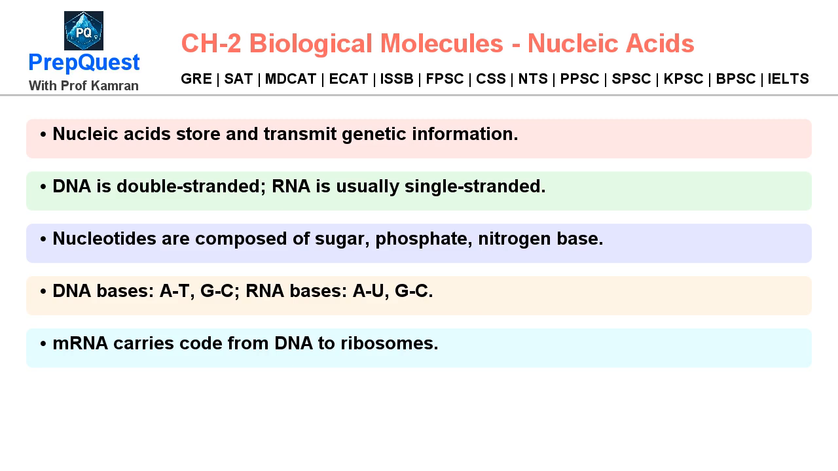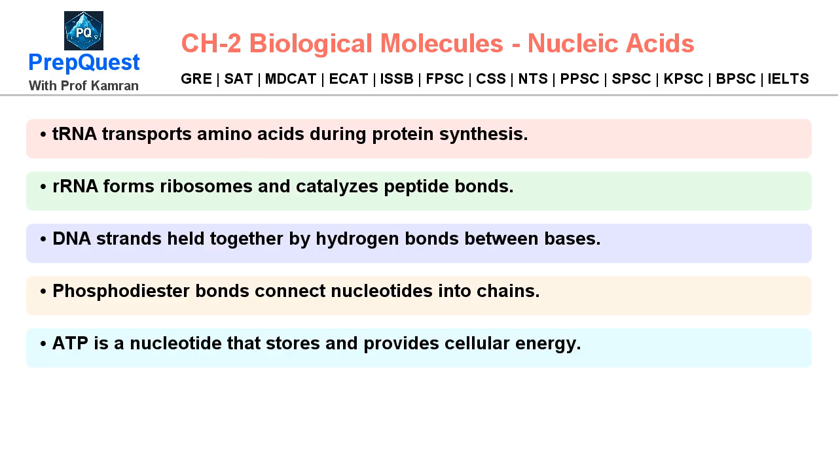mRNA carries code from DNA to ribosomes. tRNA transports amino acids during protein synthesis. rRNA forms ribosomes and catalyzes peptide bonds. DNA strands held together by hydrogen bonds between bases. Phosphodiester bonds connect nucleotides into chains.